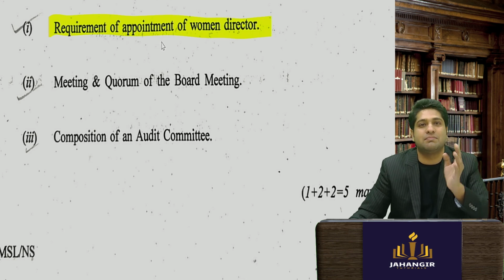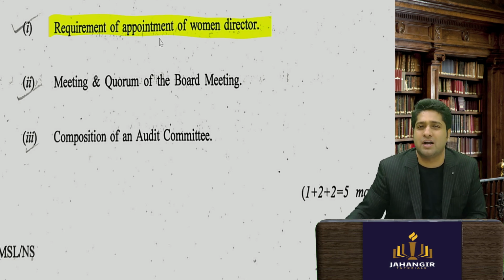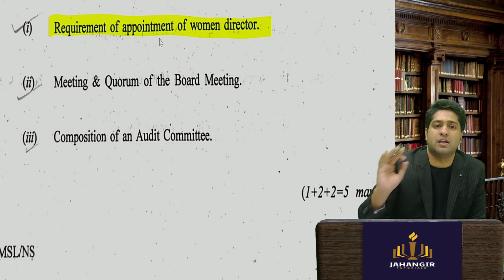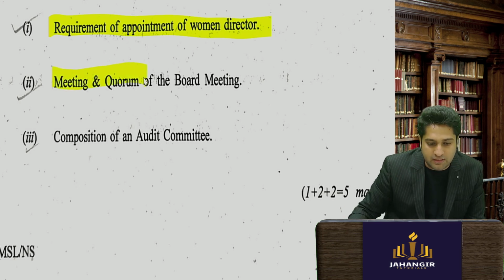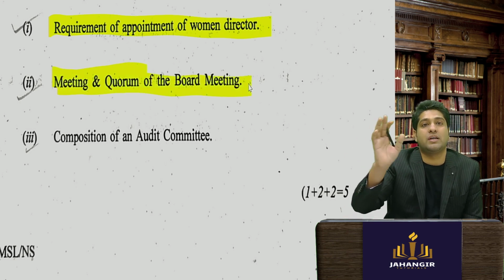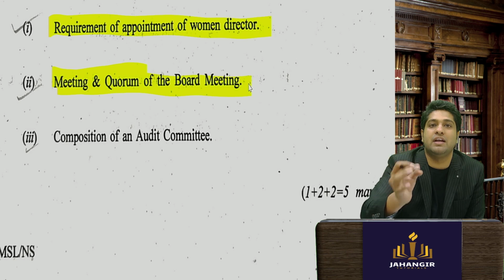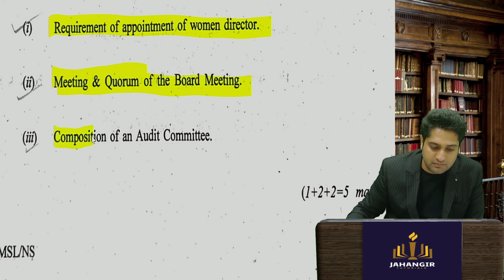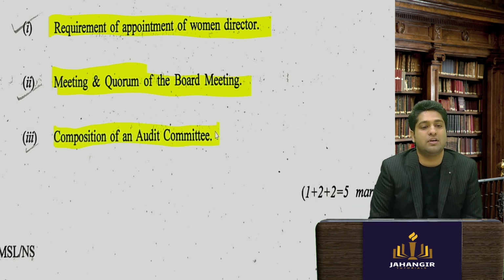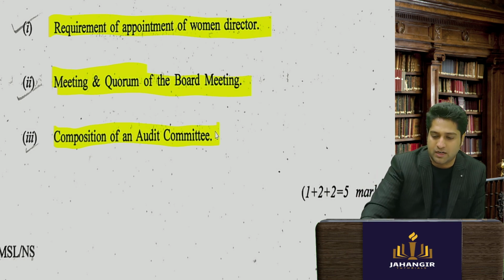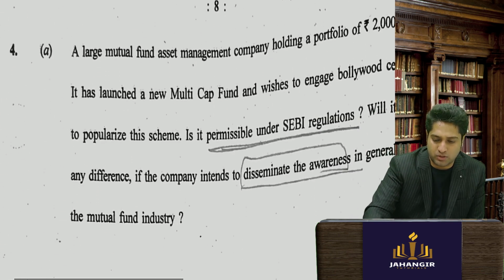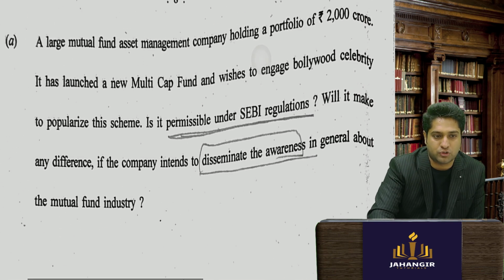Every listed company, with paid up capital and turnover of 100, 300, has to mandatorily appoint a woman director. Then meeting and quorum: sections 140, 173 and 174 are about quorum. Then comes section 177, composition of the audit committee. So very direct questions, a student could really clear for sure in this exam.